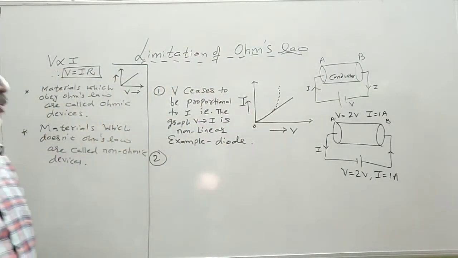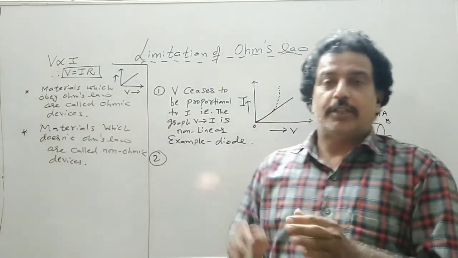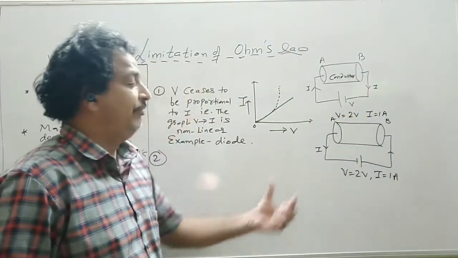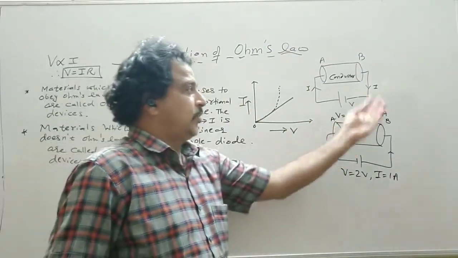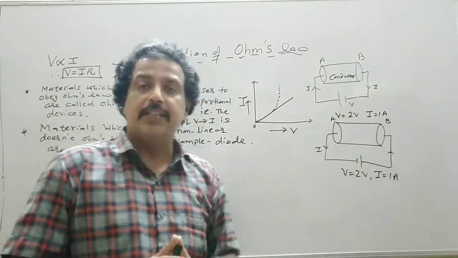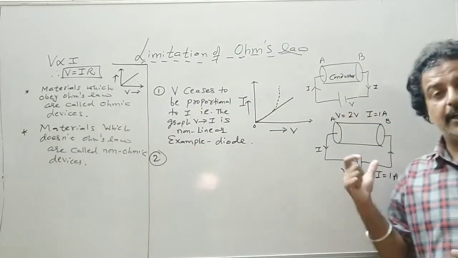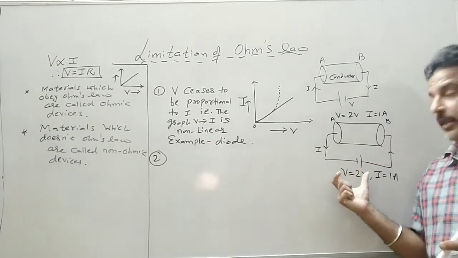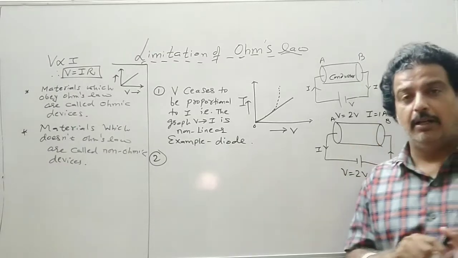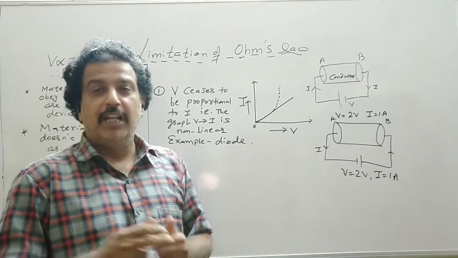So this is the situation for conducting materials. The relation between V and I does not depend on the sign of V, whether cross section A is positive or cross section B is positive. The value of the current remains the same. But there are a few semiconducting devices where the relation depends on the polarity of V. If I interchange the terminals, the magnitude of the current will change.